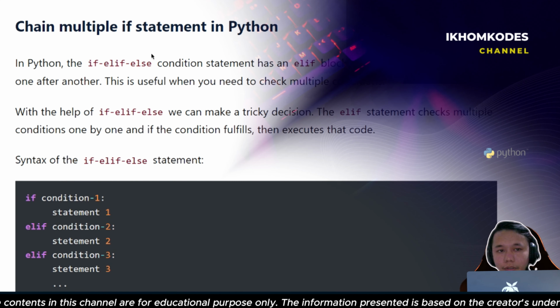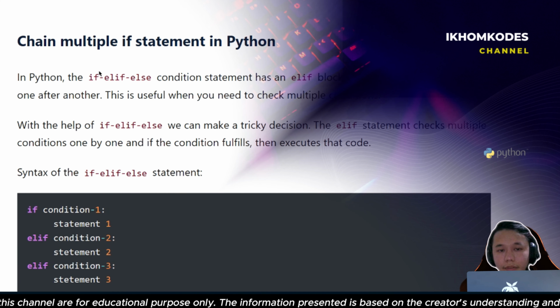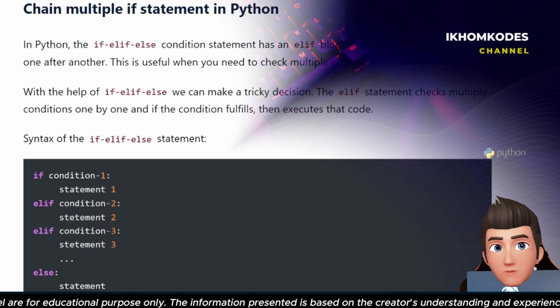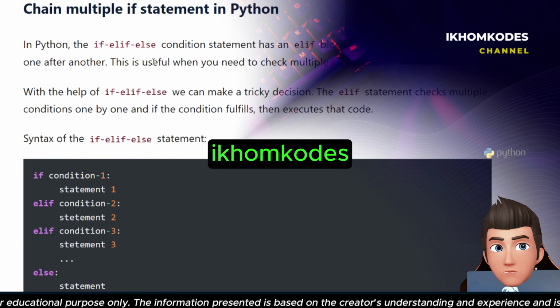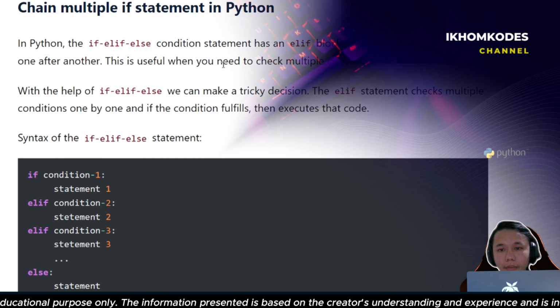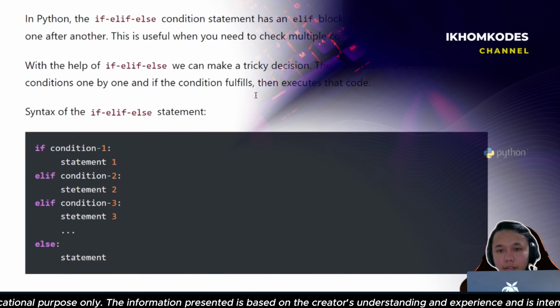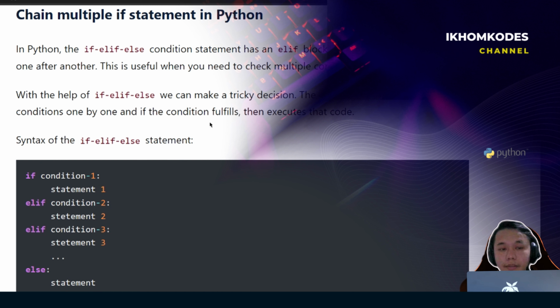So right now I'm going to describe chaining multiple if statements in Python. In Python, the if else conditional statement has an elif, that is else if, block to check multiple conditions one after another. This is very useful when you need to check multiple conditions. With the help of the if elif else statement, we can make tricky decisions. The elif statement checks multiple conditions one by one, and if a condition is fulfilled, it executes that code.